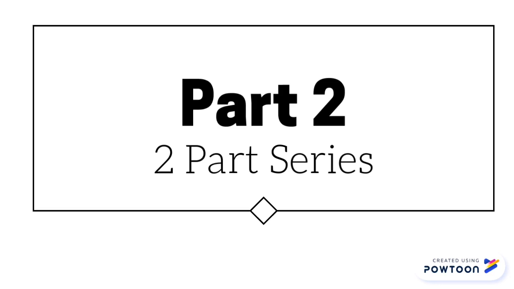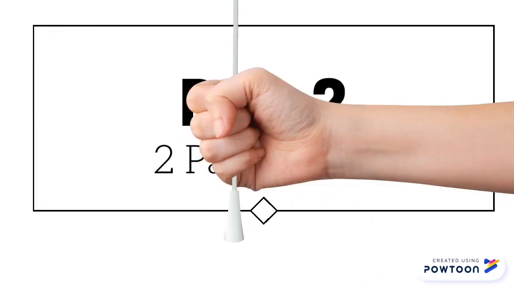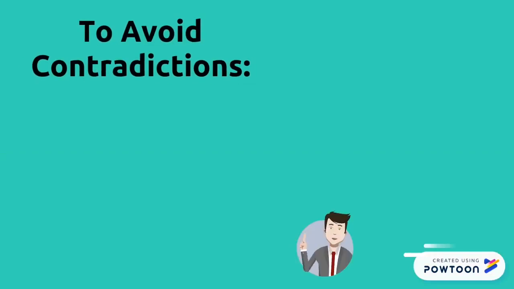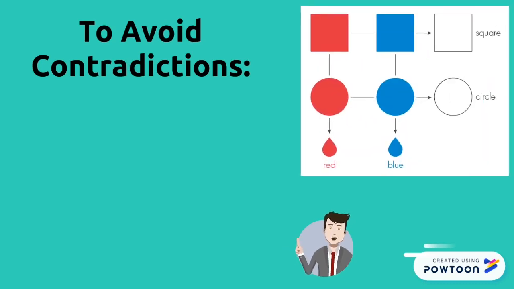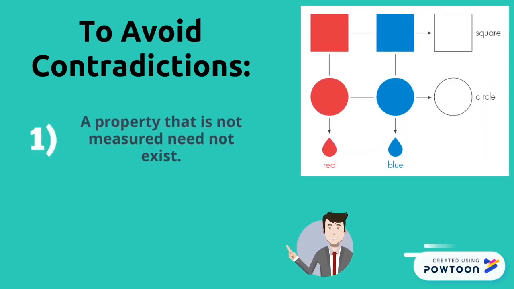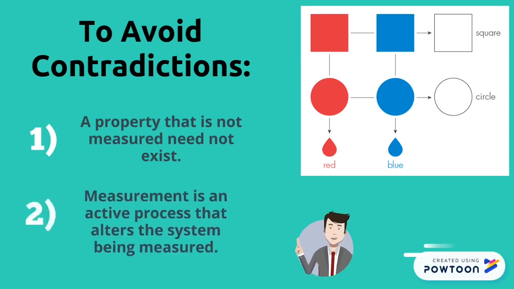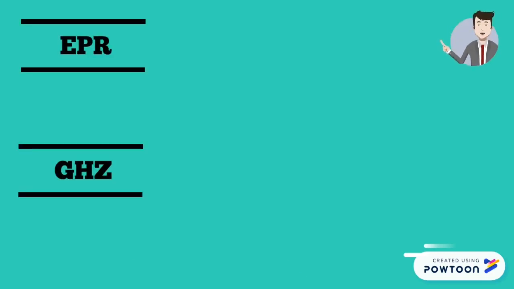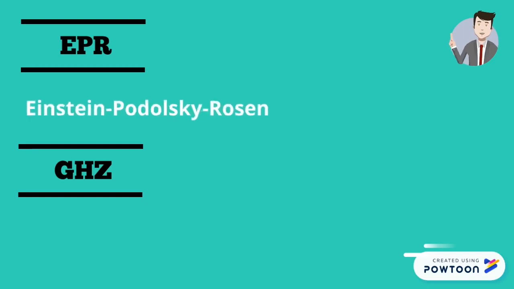In this video, we will go over more on quantum entanglement and specifically two of its most important aspects. First, let's go over a couple rules we need to set due to complementarity and to avoid contradictions. We must admit that one, a property that is not measured need not exist, and two, a measurement is an active process that alters the system being measured.